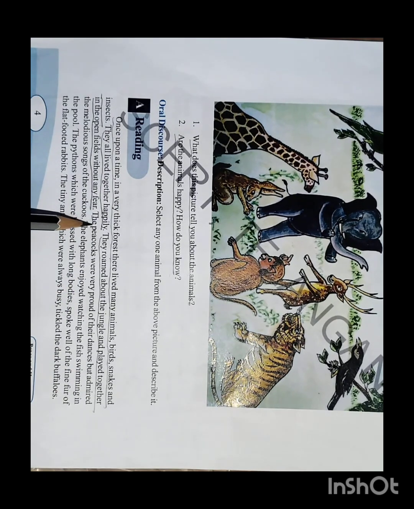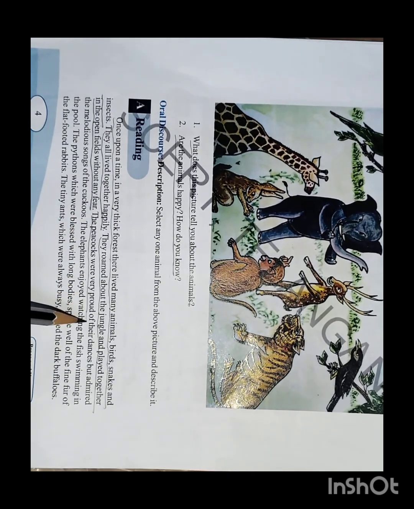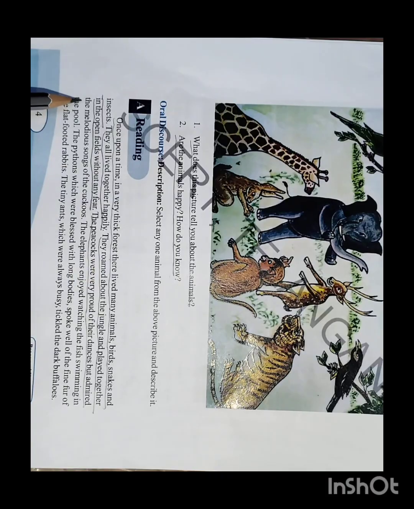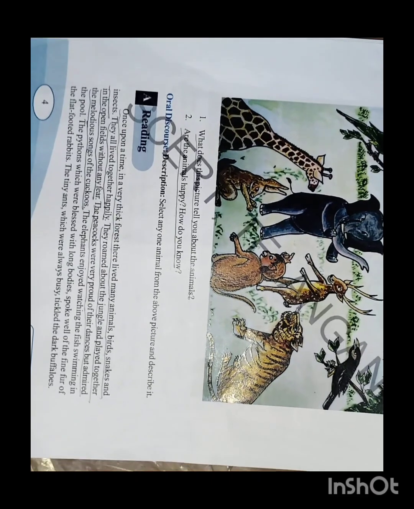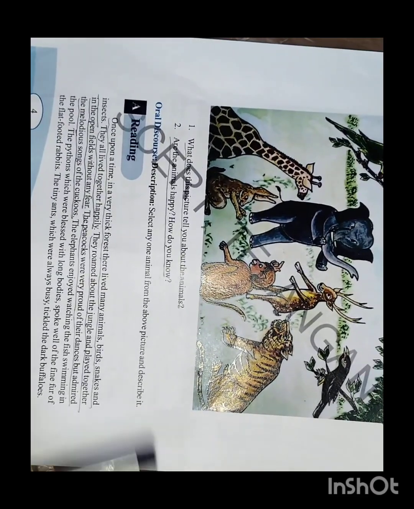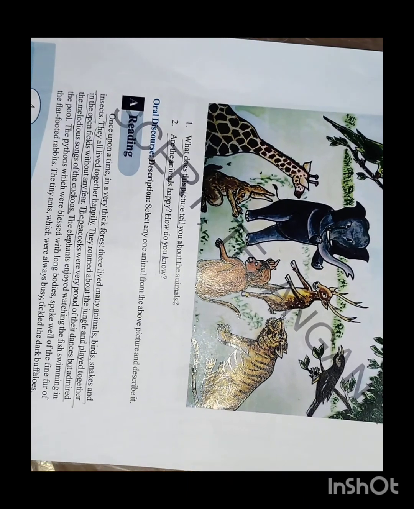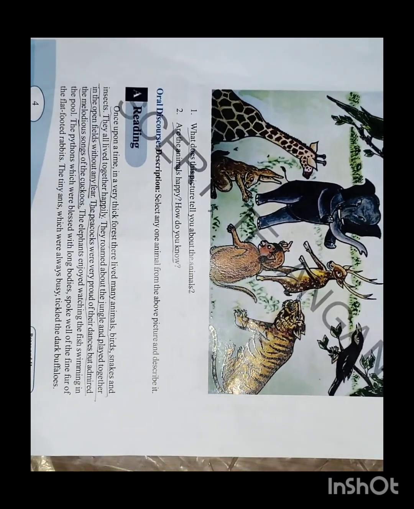The peacocks were very proud of their dances but admired the melodious songs of the cuckoos. So peacocks also live in the thick forest. They used to admire all the other animals with the melodious songs like cuckoo, cuckoo, like that.